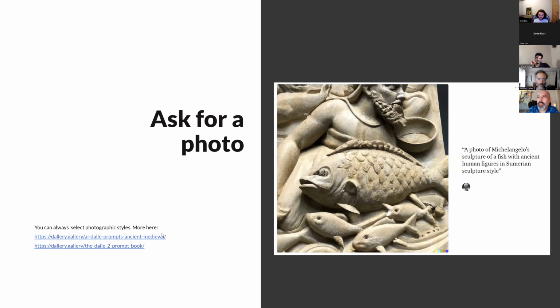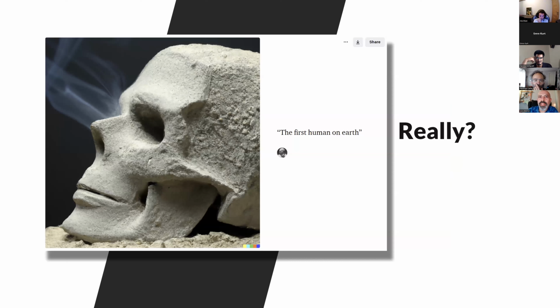Please check the links below for discovered prompts. I say discovered because people are still discovering new prompts for OpenAI. I will be sharing this presentation with you later on. I used the style of Michelangelo in this picture and requested a photorealistic image. Sometimes you might get mysterious results like that one. AI scares me sometimes.